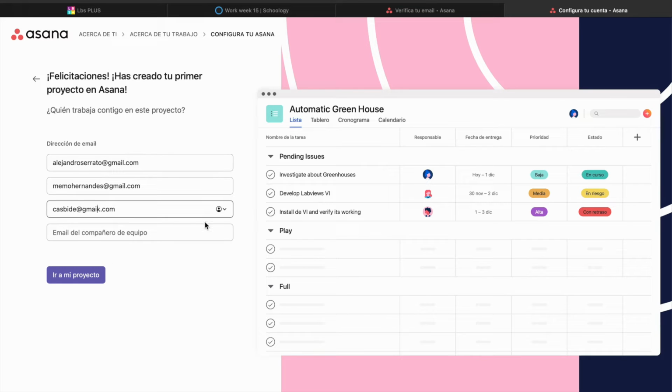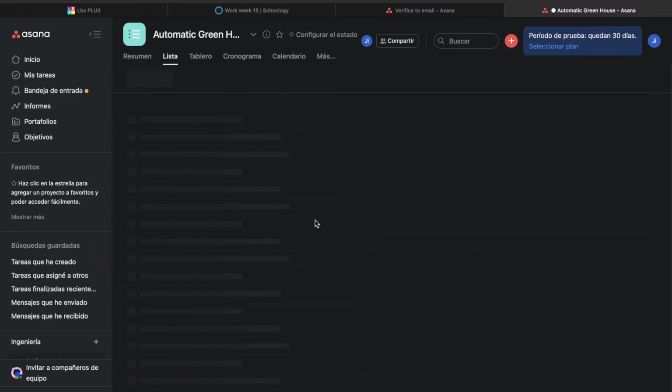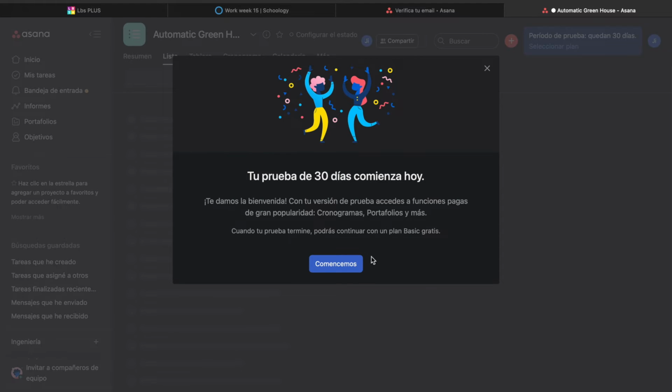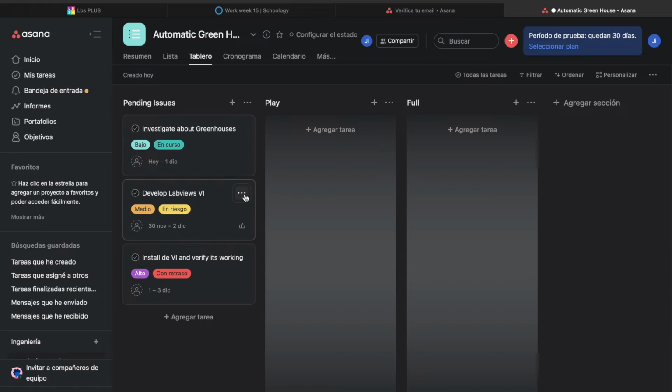We have Alejandro Serrato, then we have Memo Hernandez, and then that is my personal mail. Since this is the first time I'm using it, I'm saving my password. Here we can see that it is loading. Actually, we have 30 free days.